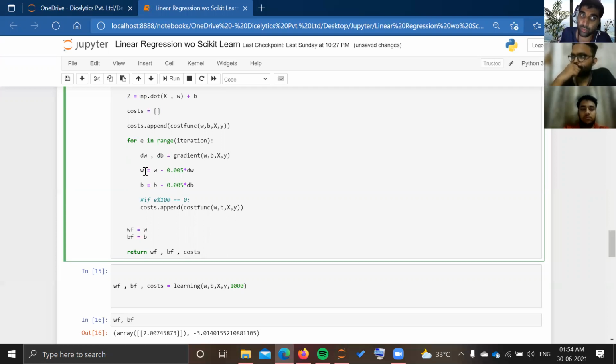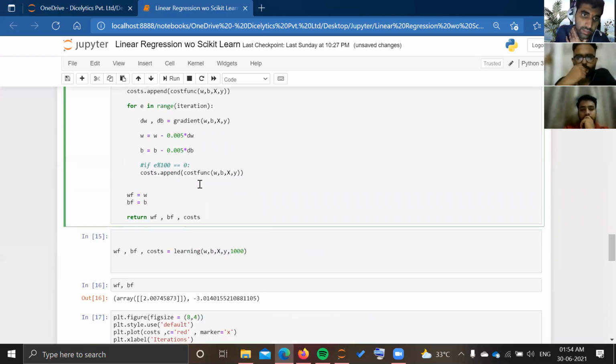Now this update, as you can remember from our last discussion, involves something known as the learning rate. Here you can see I have set the learning rate to 0.005, not too large, not too small. If I take a large value, it will never come to the minimum point, as it will fluctuate between the two sides.